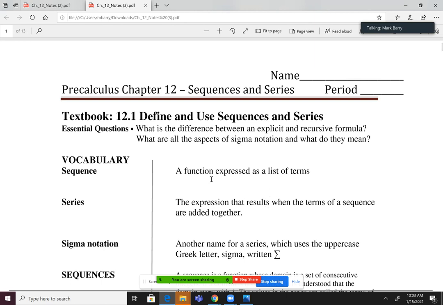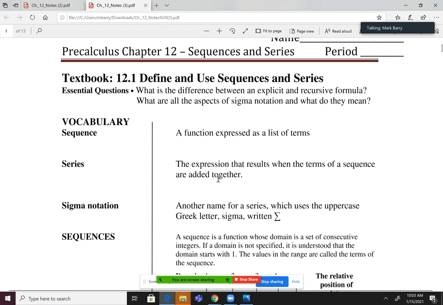So what is a sequence? Well, a sequence is a function expressed as a list of terms, okay? So it's a list of numbers. Let me make a sequence for you right now. 3, 6, 9, 12, 15, 18, 21. That was a sequence. Did the sequence have a pattern? Yes, and most sequences do have patterns, although even if it didn't have a pattern, it would still be a sequence, okay? There's actually a very famous sequence that has no pattern, the digits of pi.